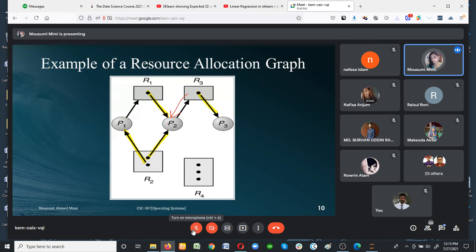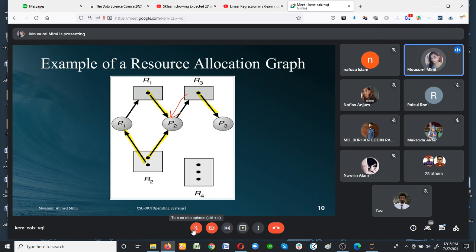Now process 2 is not waiting for any resources. It holds resource 1, resource 2, and now resource 3. So process 2 completes the execution of its tasks. After that, resource 3, resource 1 and resource 2 will all be released.